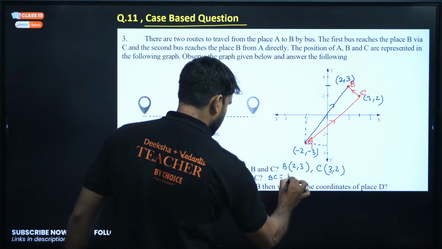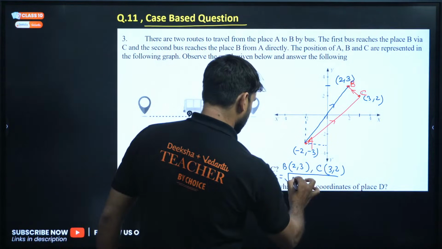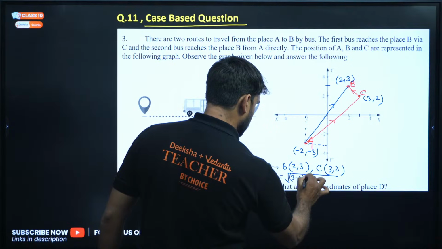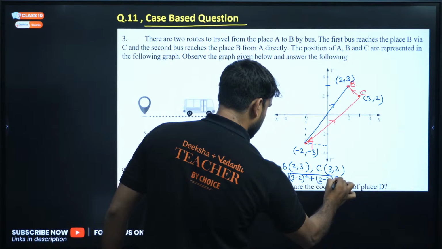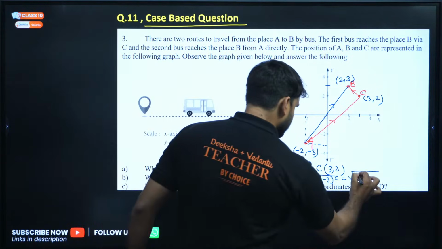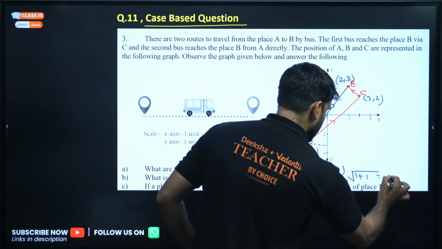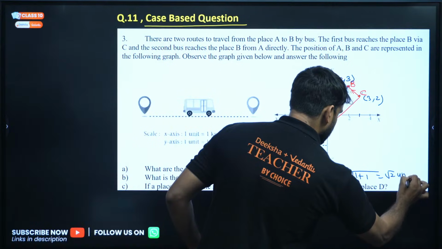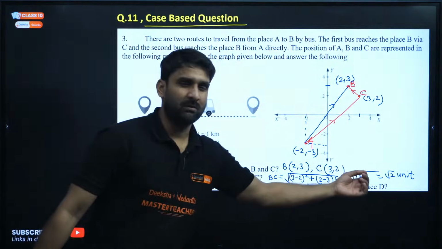BC distance is under root (3 minus 2) whole square plus (2 minus 3) whole square. So under root, 3 minus 2 will be 1, 1 square will be 1, and 2 minus 3 will be minus 1, minus 1 square will be plus 1. So under root 2 unit. This is the answer. We can also write 1.41 unit.